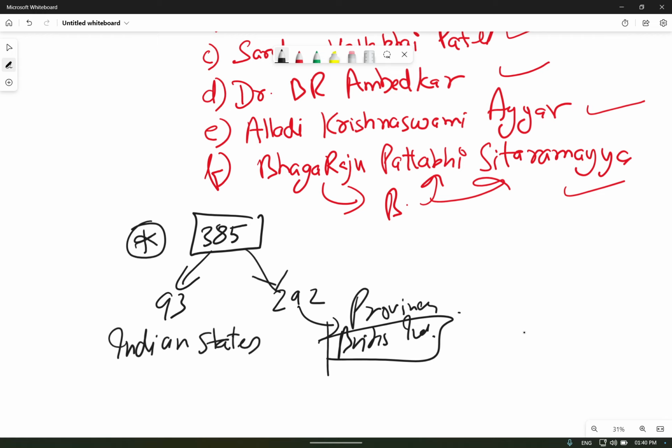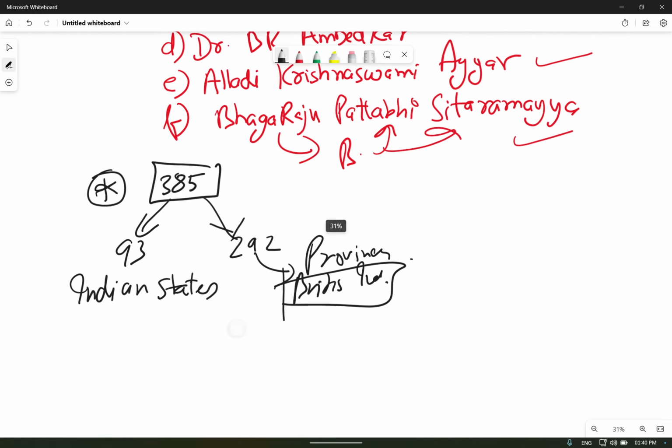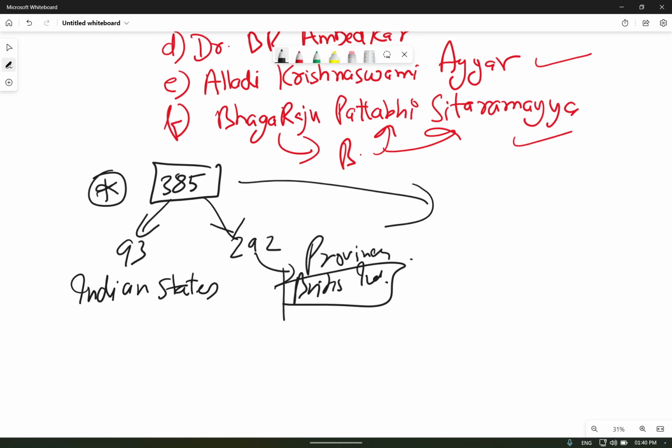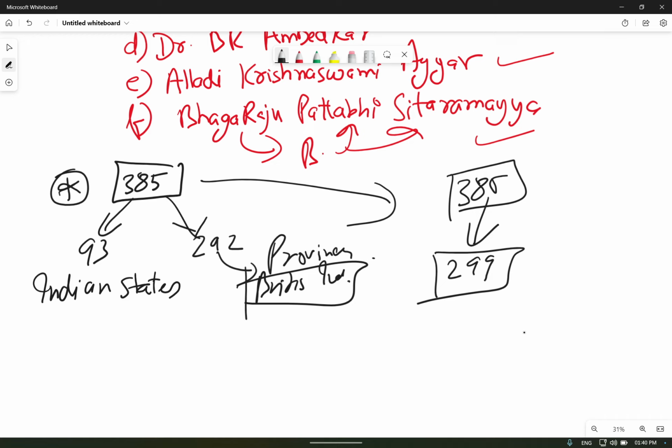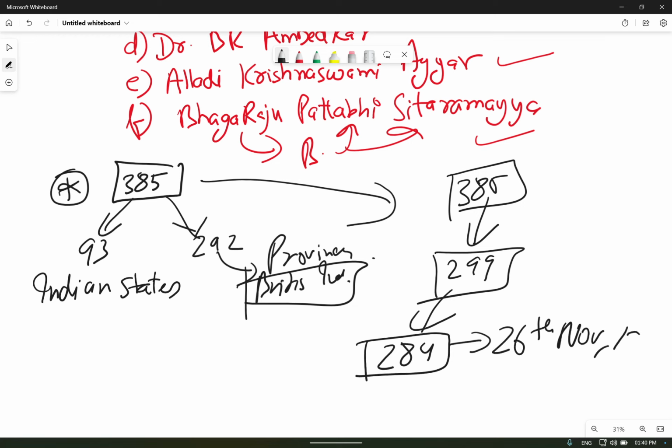After the partition of India, the membership of this Constituent Assembly got reduced. That was done through the Mountbatten Plan. So 385 got reduced to 299, of whom 284 were actually present on 26th November 1949.